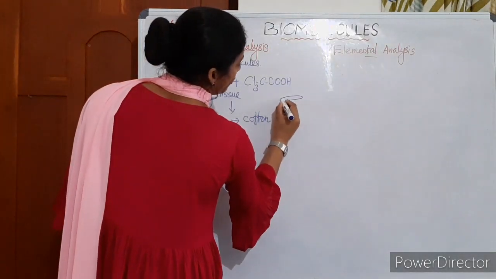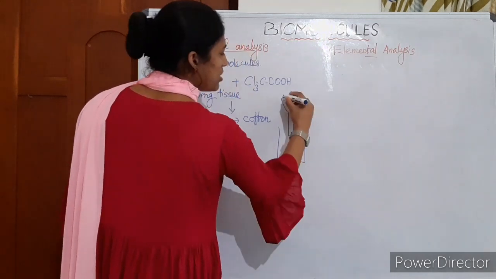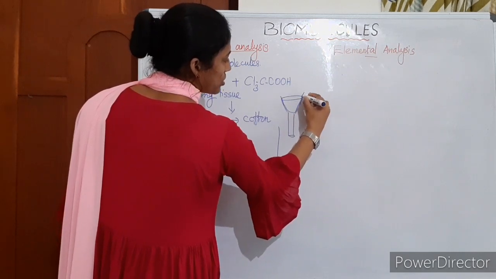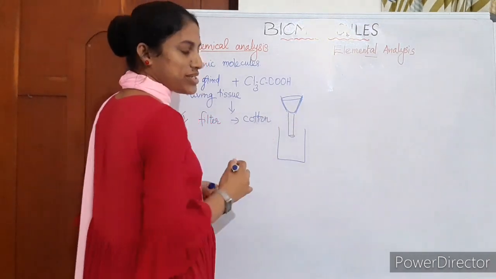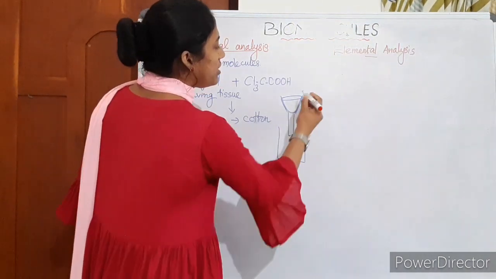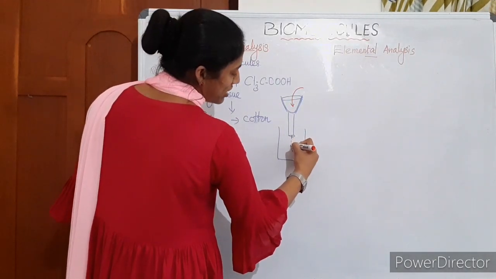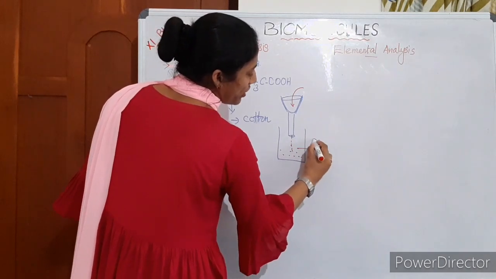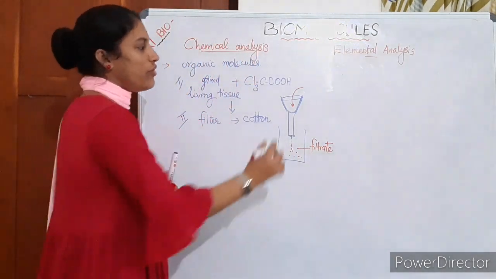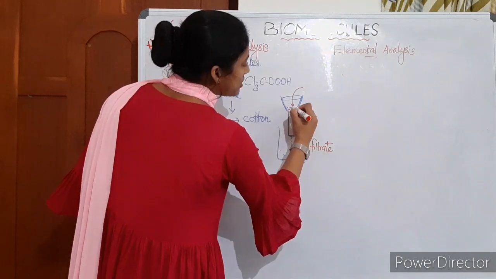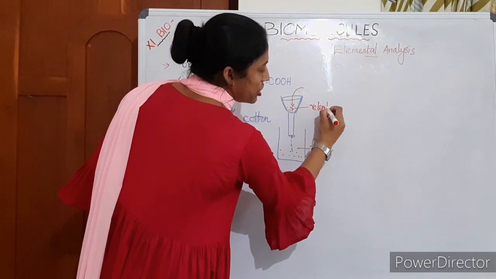During filtration, cotton or cheesecloth is used as a filter, not the filter paper. Then we add the ground tissue. See what is filtered out through this. Here we get the filtrate, whereas we get some residues here. This is what is called retentate or residue.